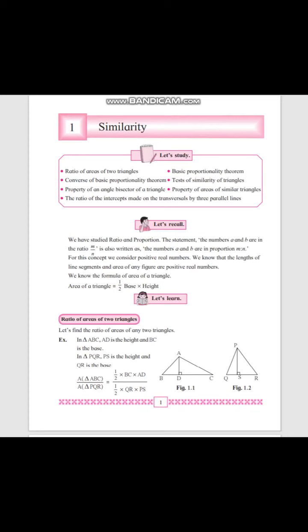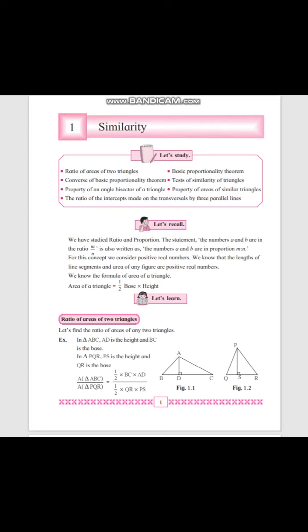So let me write here. Let us see our first triangle, triangle ABC. In triangle ABC, we will get base.